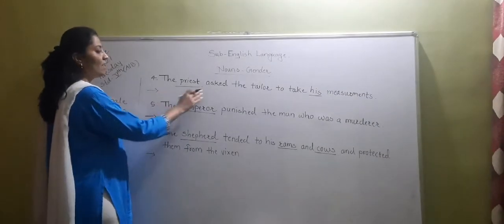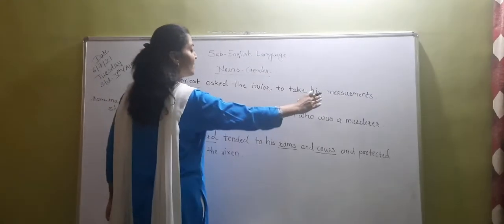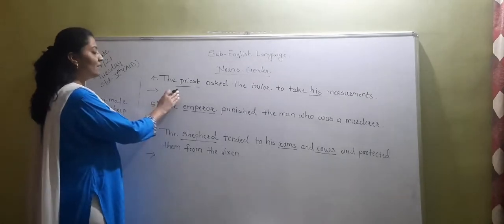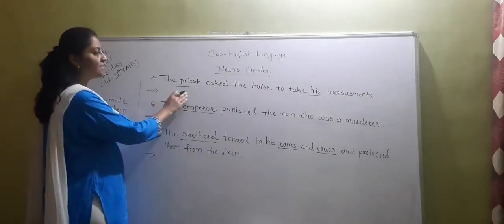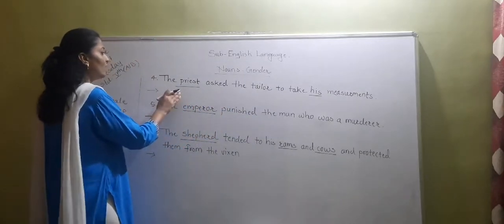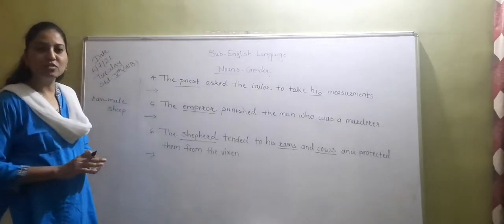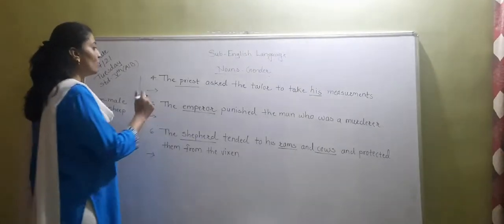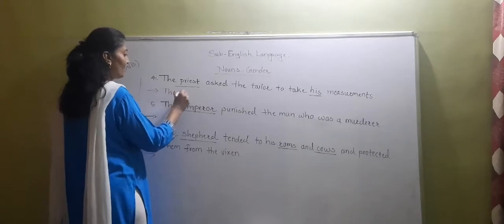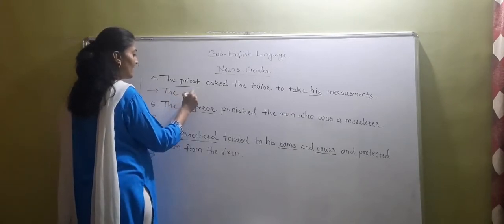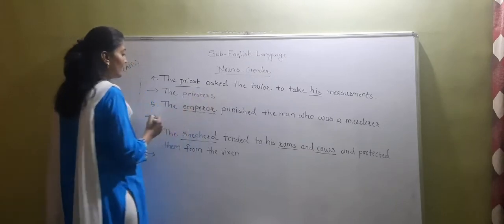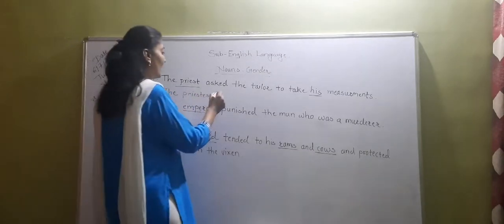Now let's move forward. Now students see sentence number 4. The priest asked the tailor to take his measurement. Now students pay attention carefully. See the words that are underlined here. Priest and his. Now, the priest is the masculine gender. Okay? So you have to make the feminine gender of the priest. What will it be? Priestess. The priestess asked